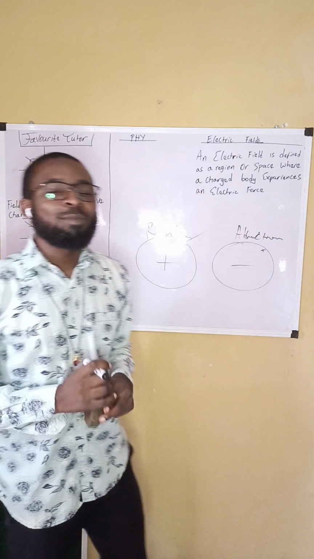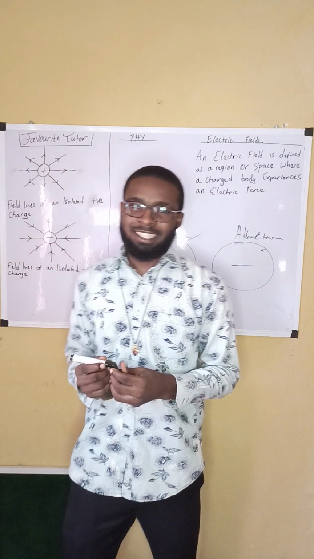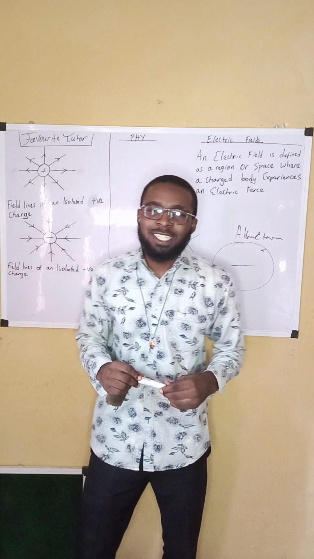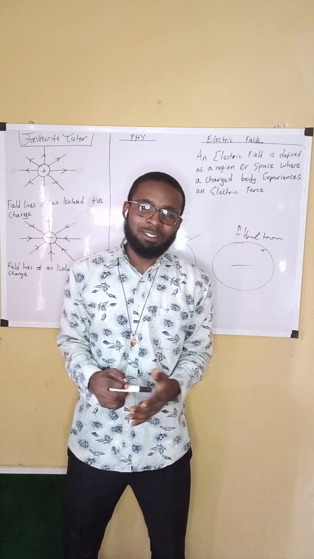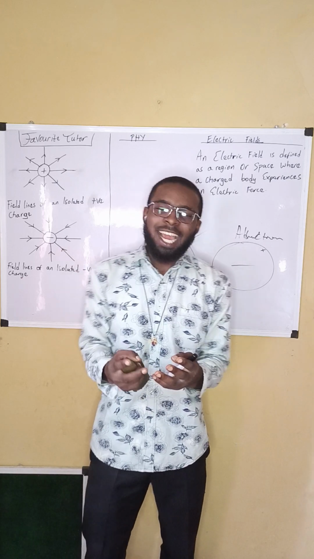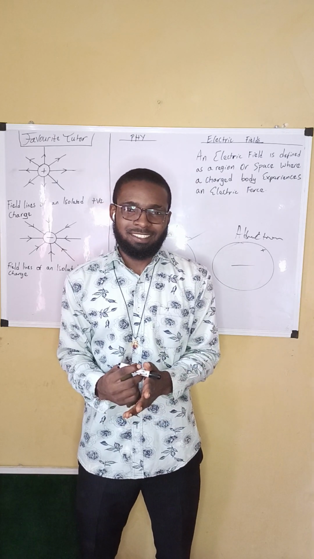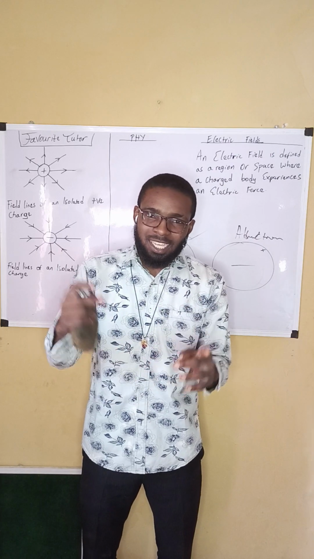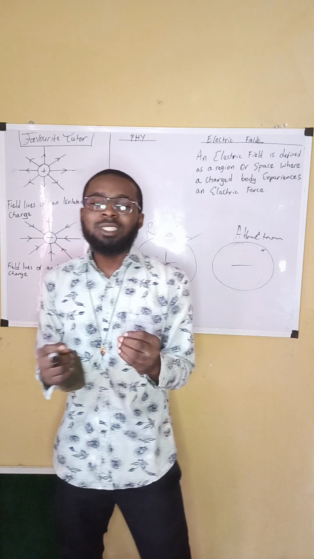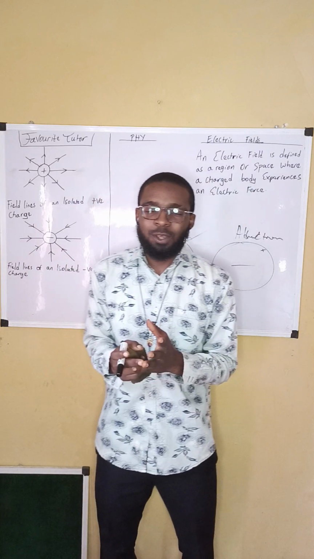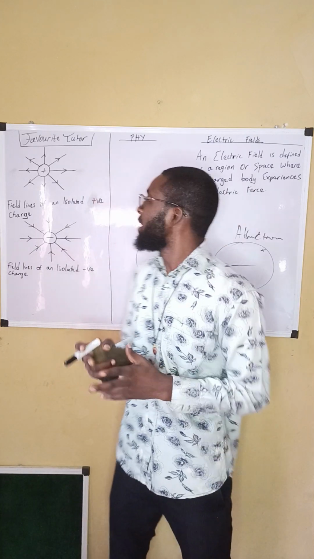Now, there are field lines. This field can be represented with field lines, or lines of force. These lines are imaginary lines drawn around the electric field. These lines show the direction of the field.